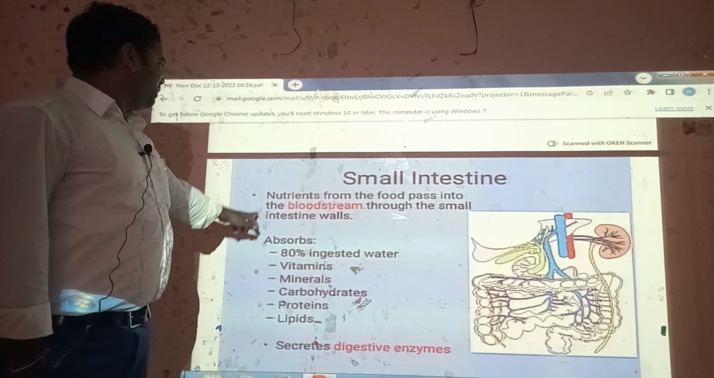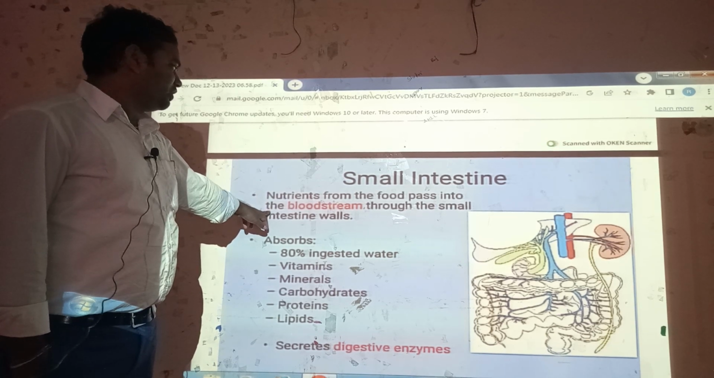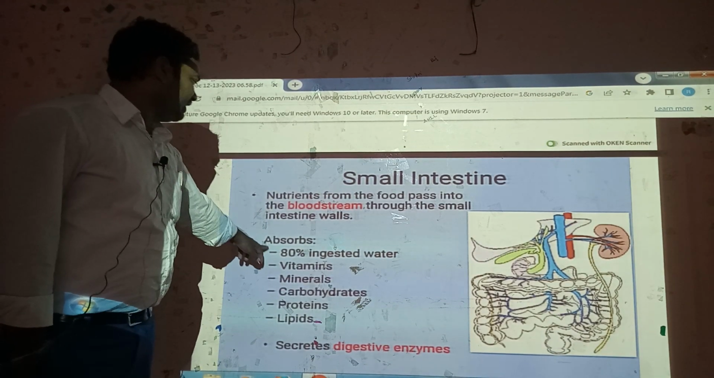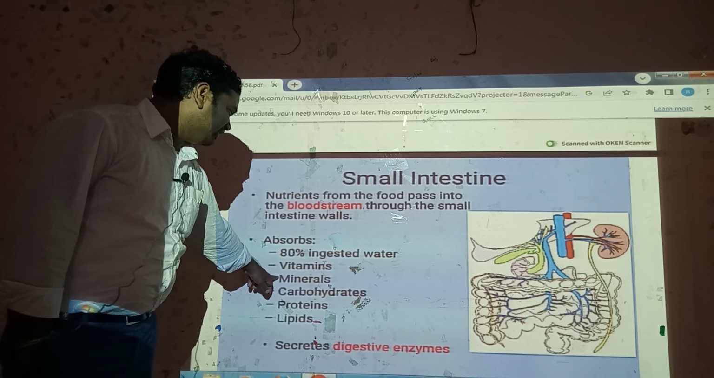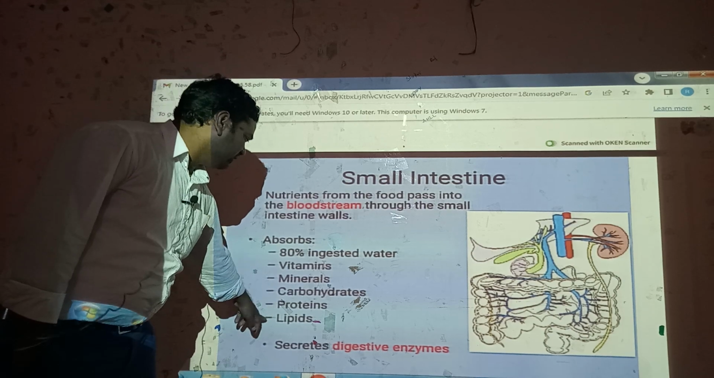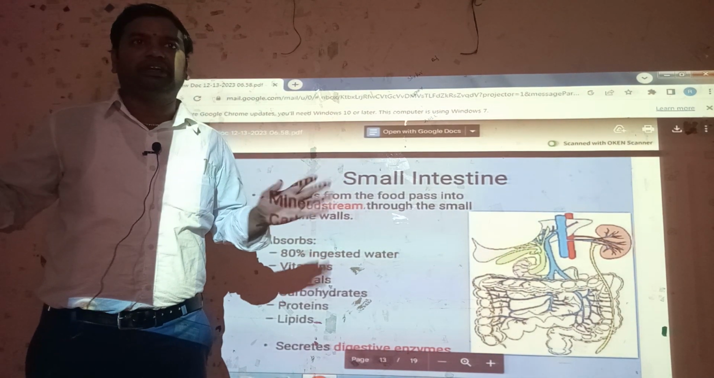Small intestine: the main nutrients from the food pass into the bloodstream through the small intestine wall, which absorbs 80% of ingested water, vitamins, minerals, carbohydrates, proteins, and lipids. Actually, the total digestion process is completed in the small intestine.